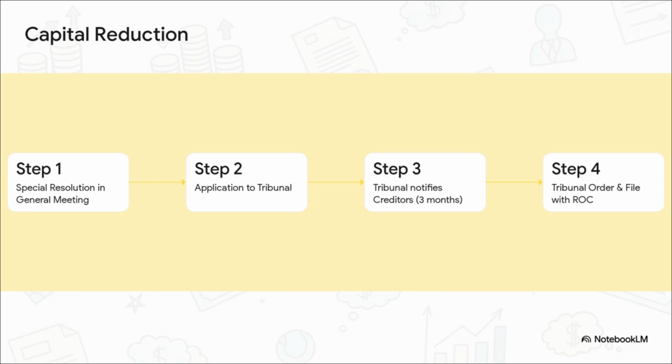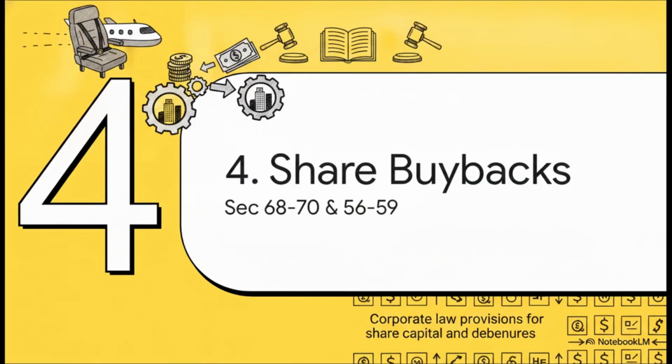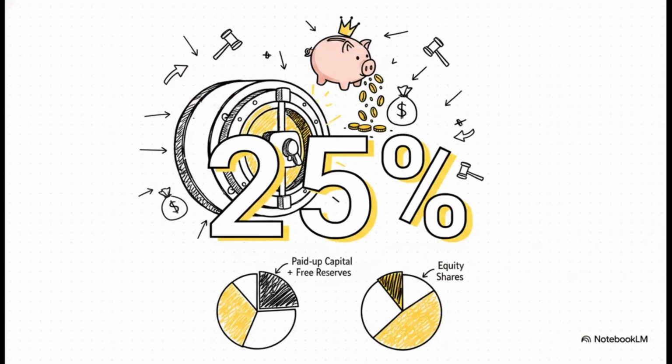within 30 days. Buckle up for Section 4, Share Buybacks and Transfer Rules, covering Sections 68 through 70 and 56 through 59. Buybacks are an absolute favorite for RTP and MTP practical questions, and the magic number you need to remember here is 25. An overall buyback cannot exceed 25% of the total paid-up capital plus free reserves. Furthermore, if you're buying back equity shares specifically, it cannot exceed 25% of the paid-up equity capital in a financial year. So just lock that number 25 in your mind right now.